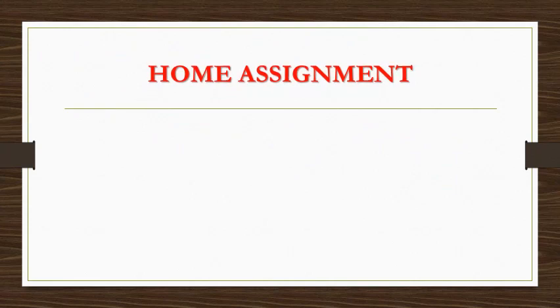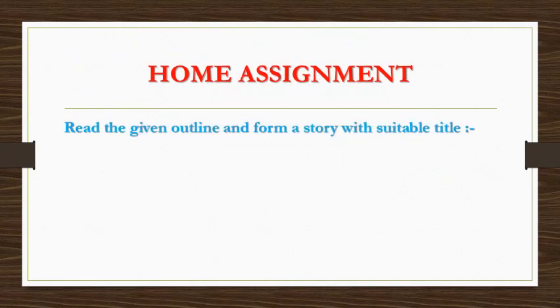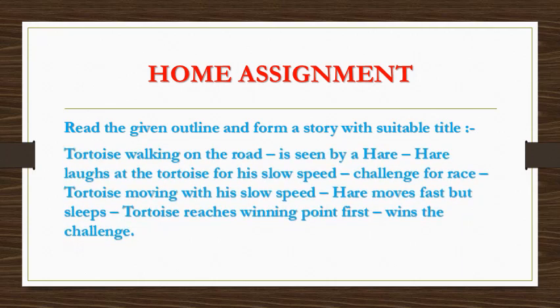This is your home assignment. Read the given outlines and form a story with suitable title. Tortoise walking on the road. It's seen by a hare. Hare laughs at the tortoise for its slow speed. Challenge for race. Tortoise moving with its slow speed. Hare moves fast but slips. Tortoise reaches winning point first, wins the challenge.